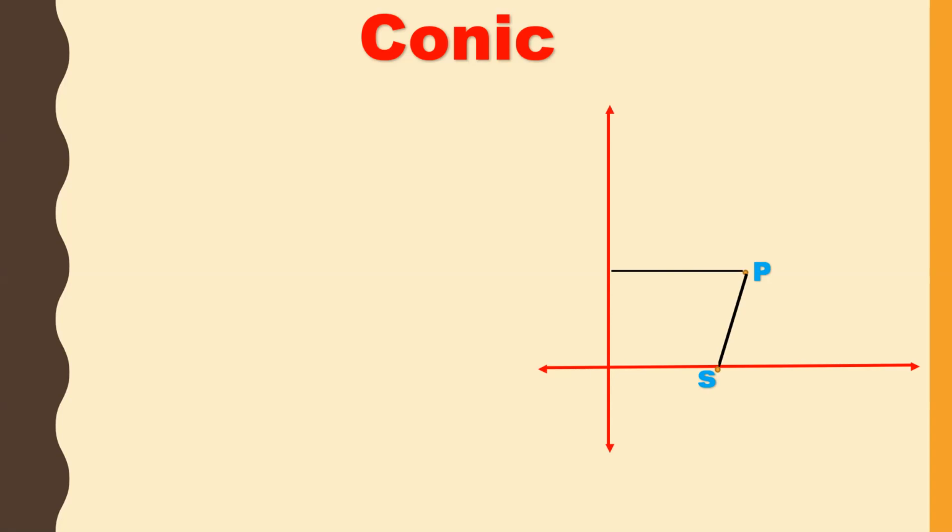PM is the perpendicular distance from point P to the directrix. This is PM. S is a focus, the vertical line is the directrix, and the horizontal line is the axis. And the conic definition is SP by PM is equal to E.